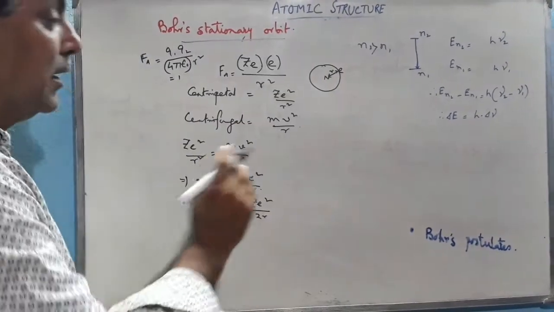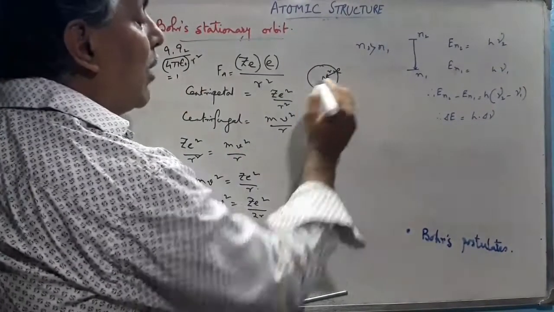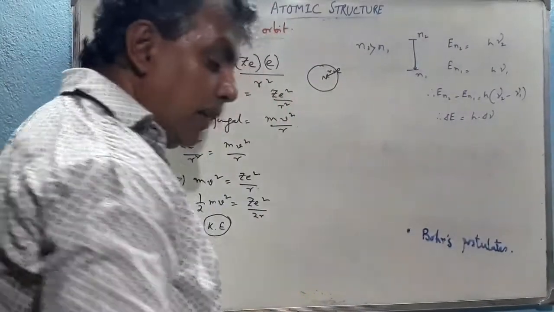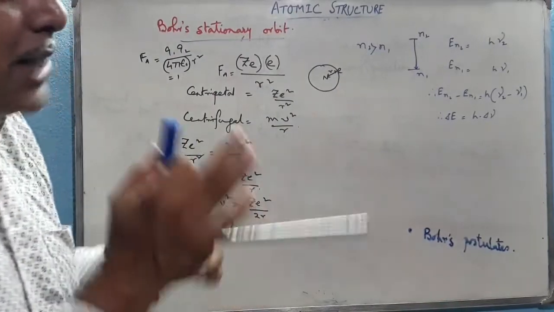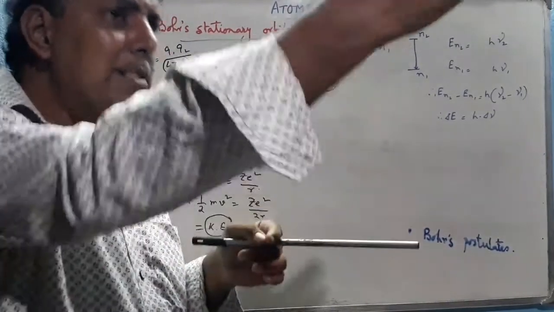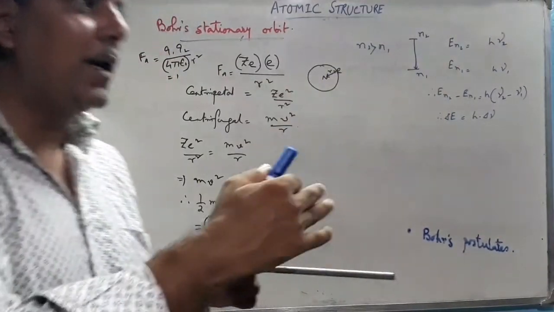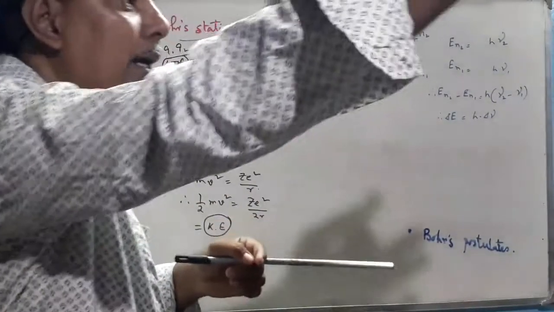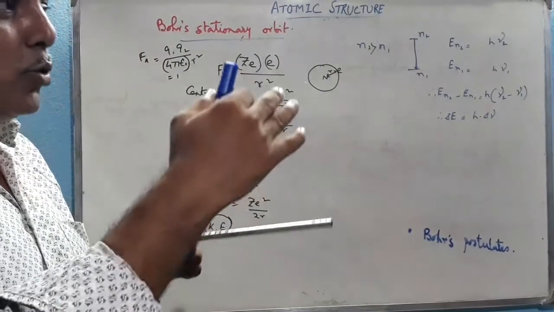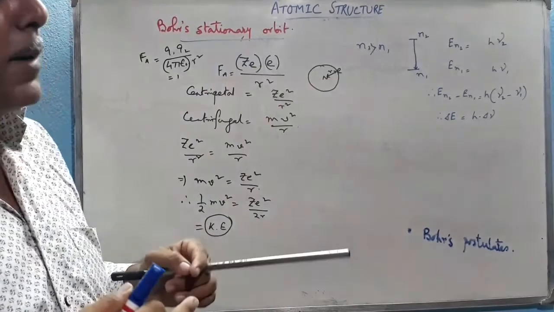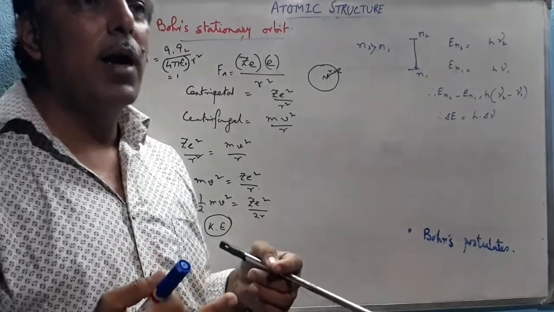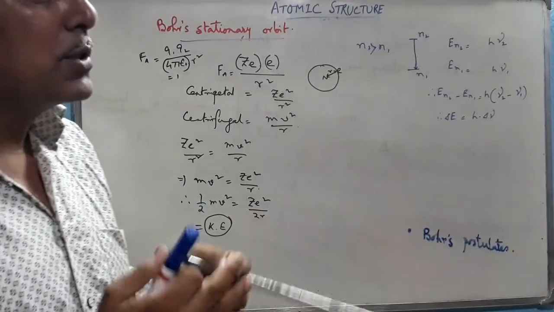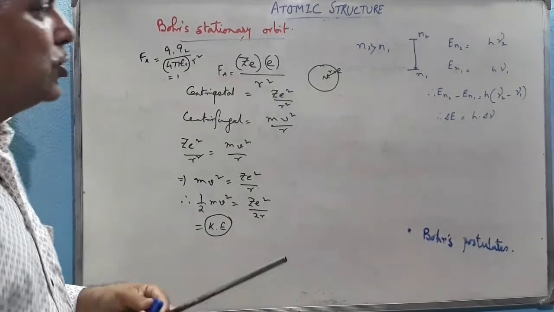Now the potential energy, if we calculate the potential energy of that electron in a particular orbit, we know that by definition, when a charged particle is brought from infinity to a particular distance, the amount of energy required, that means the work done by the system, is called the potential energy.